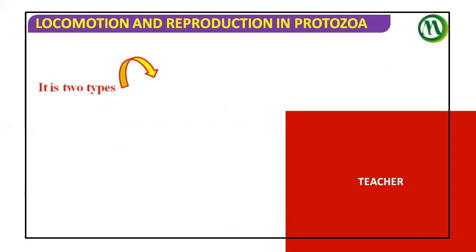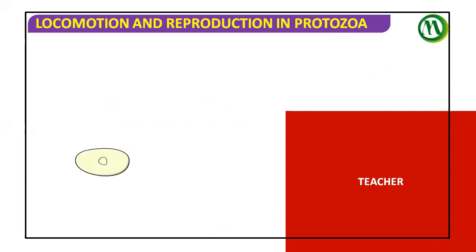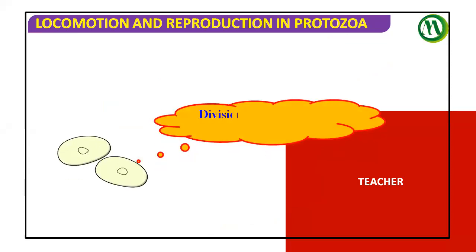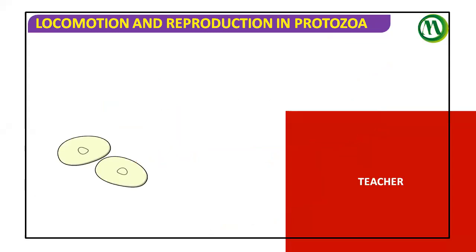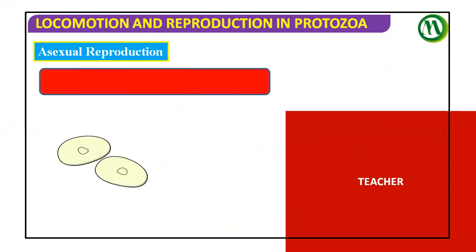So basically reproduction is of two types: asexual reproduction and sexual reproduction. Let us see what is asexual reproduction. The division of a parent into daughter individuals, we say asexual reproduction. Here you can see the diagram.